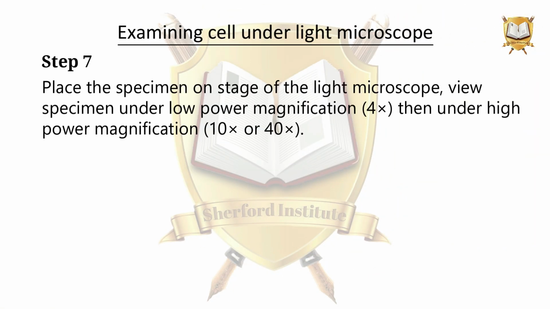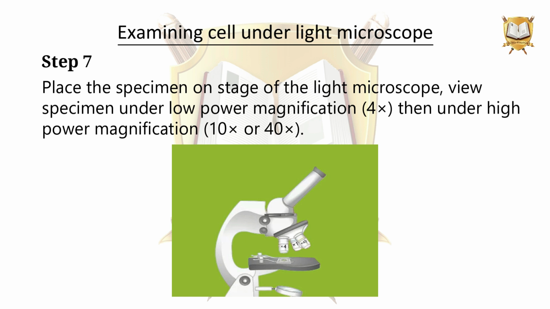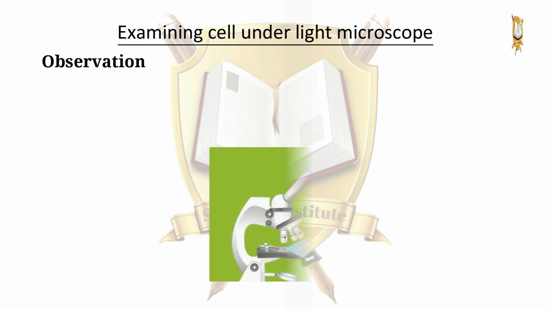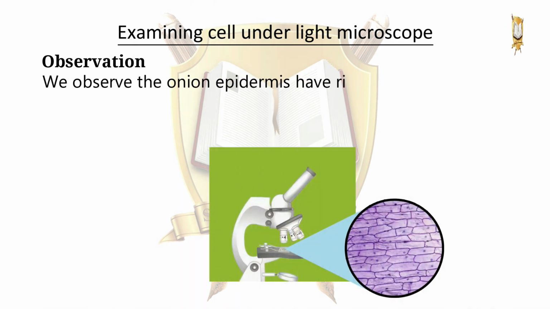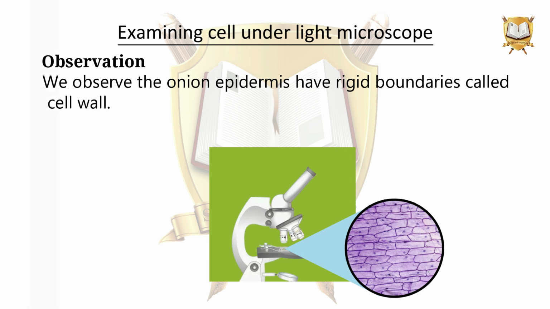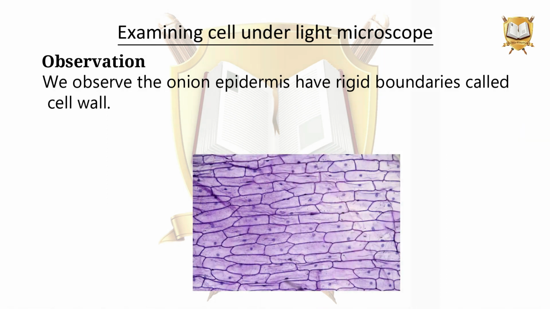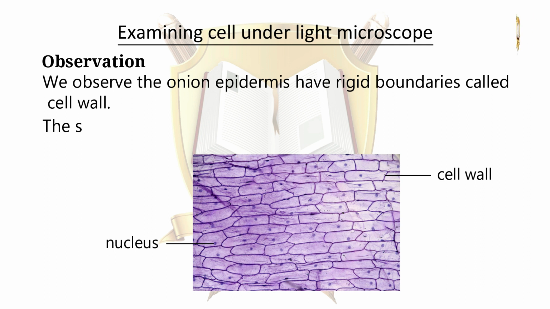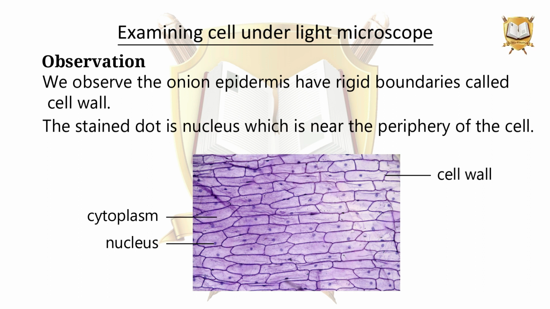Place the specimen on the stage of the light microscope. View the specimen under low power magnification, which is 4x. Then view the specimen under high power magnification, which is 10x or 40x. We observe that onion epidermis cells have rigid boundaries called cell wall. This dark-stained dot is the nucleus, which is near the periphery of the cell. This is the cytoplasm.